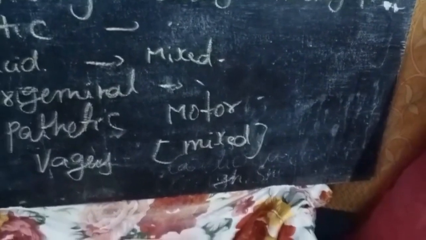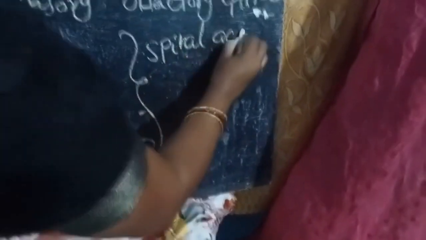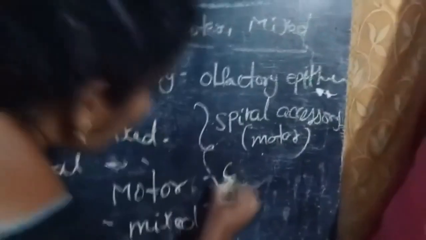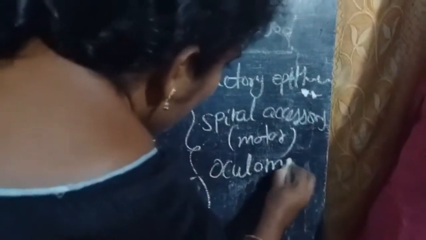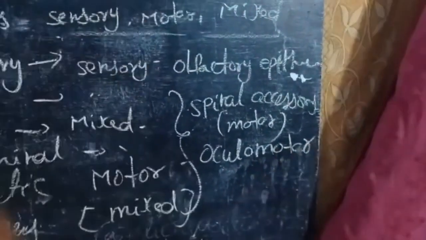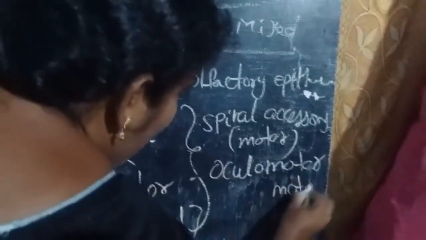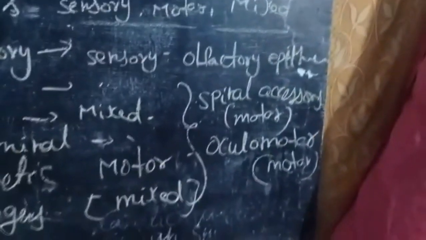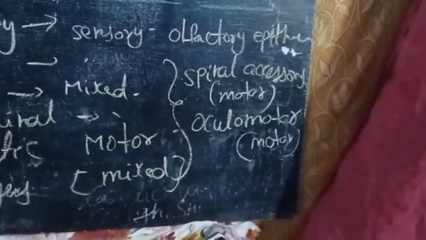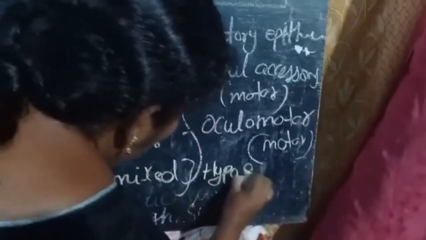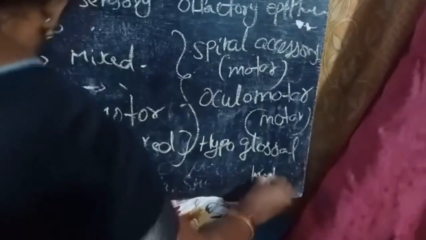Next, spinal accessory nerve is a motor nerve. Next, oculomotor nerve. This is a motor nerve. Next one is hypoglossal nerve. This is a motor nerve.